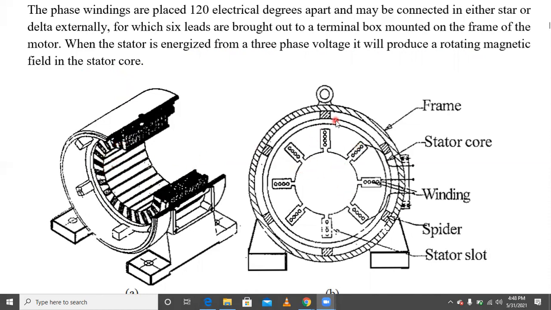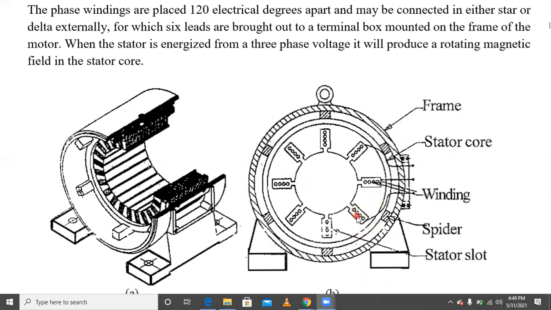We are trying to construct the motor here. This is called the frame of the induction motor, used to protect against any external effects. This is called the stator core, and this is the winding. Understood? This is called the stator core.